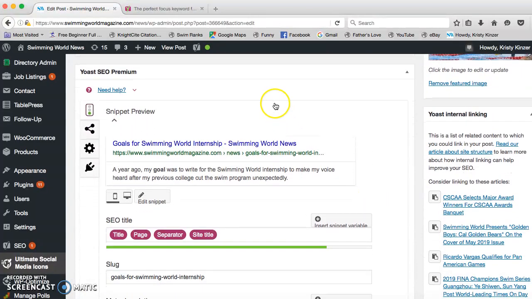Down here in the Yoast SEO Premium box, you will see it's called Snippet Preview. Right here it'll list your title. Underneath is the Permalink, which is the link that goes to your article. And then right below is one sentence, that's the meta description. This is how people know what your article is about. It also helps with SEO because you'll see goal is showing up in bold, goal is also in the title, and it should be in the permalink as well. All of those matching gives you a nice green light. To go a little bit further into detail, scroll down.